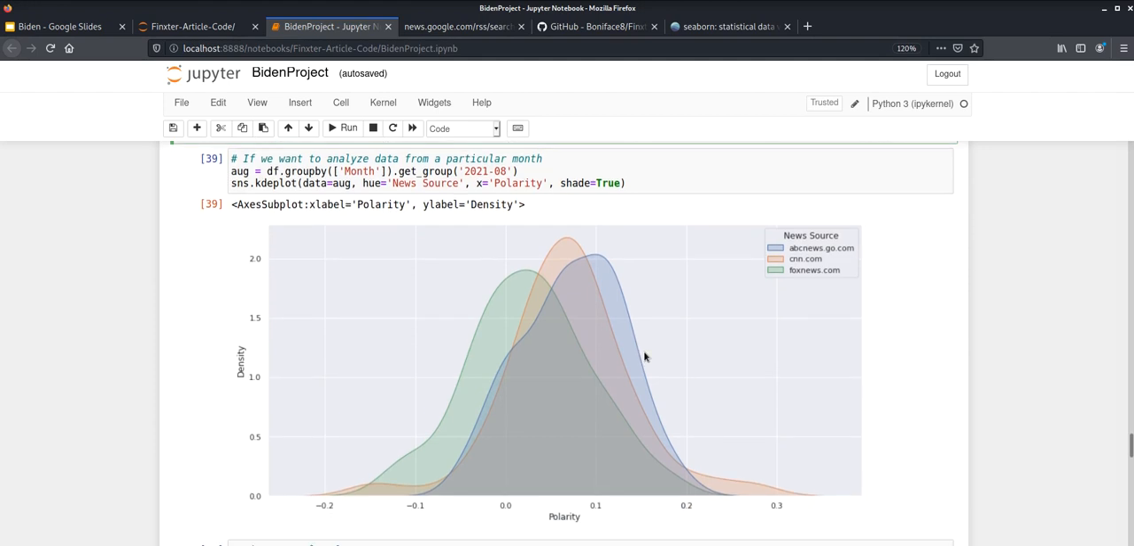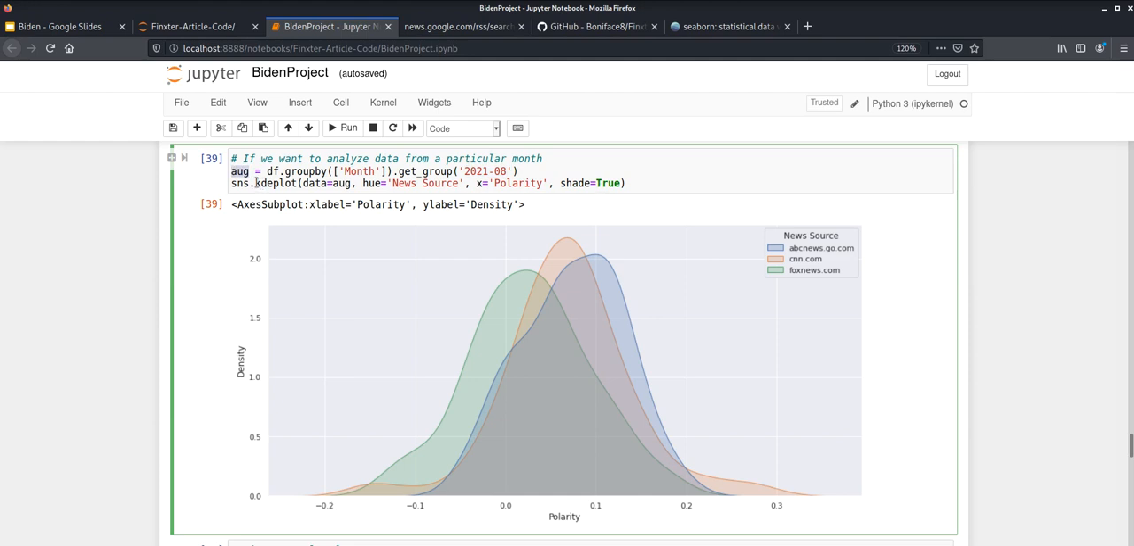So we can also analyze data for a single month alone. Let's say you want to find out more about the news in August. We first extract the data for the month in the same fashion that we do for the news source. We just do group by month, and then get the group, and in this case we want August. We're going to type in 2021-08, set this new data frame to a variable, and then we're going to pass this into whatever plot we use.